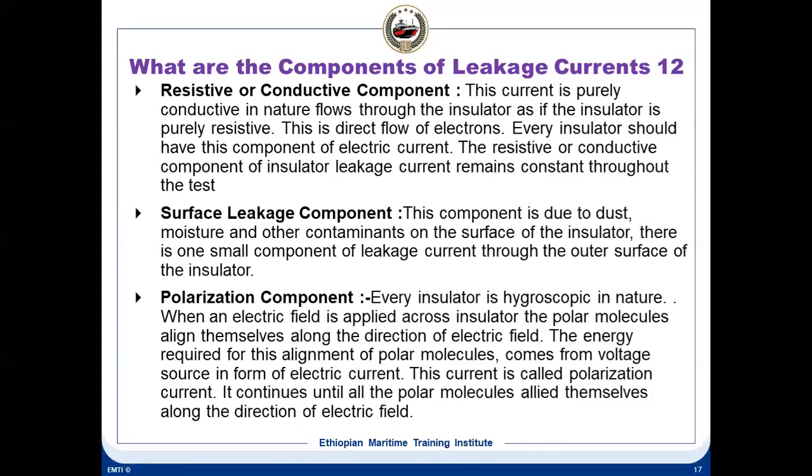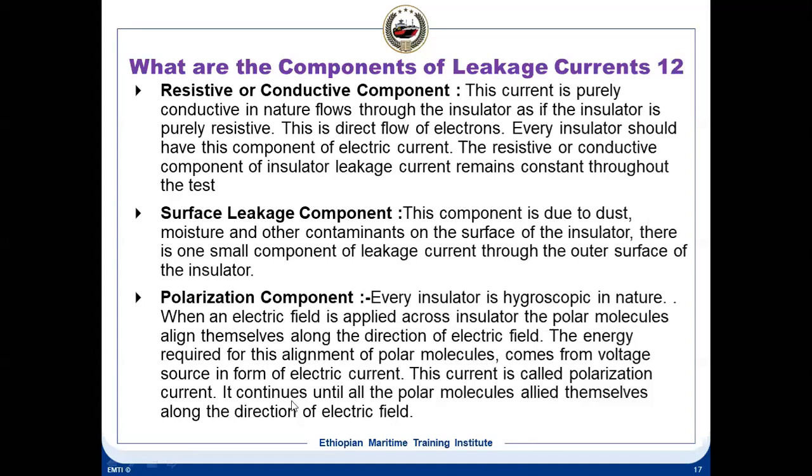So when an electric field is applied across an insulator, the polar molecules inside the insulator will align themselves along the direction of the electric field. The energy required for this alignment of the polar molecules comes from the voltage source in the form of electric current.